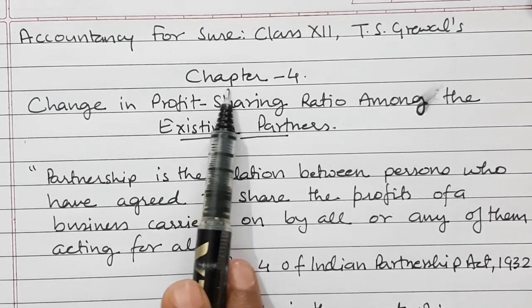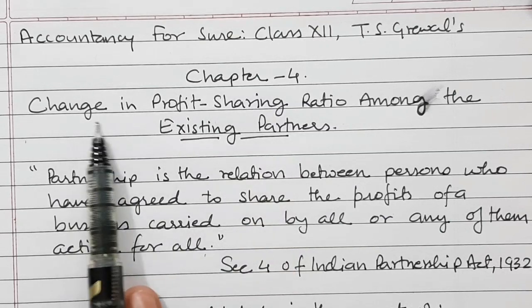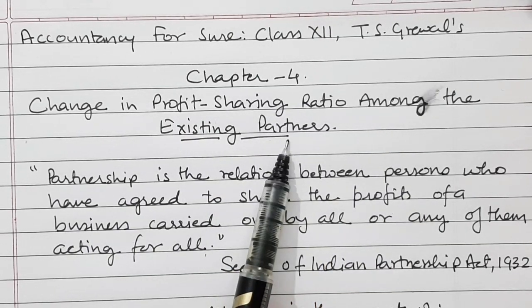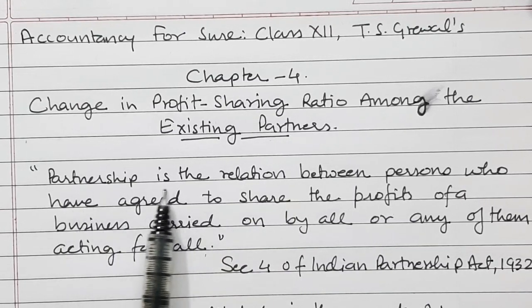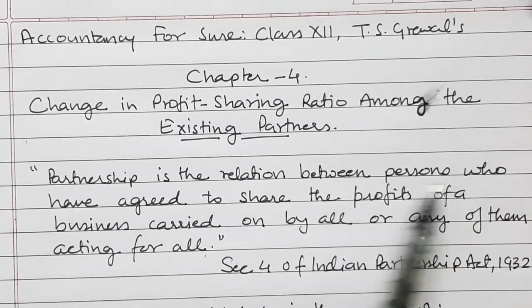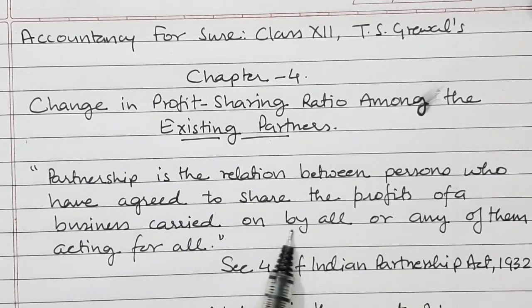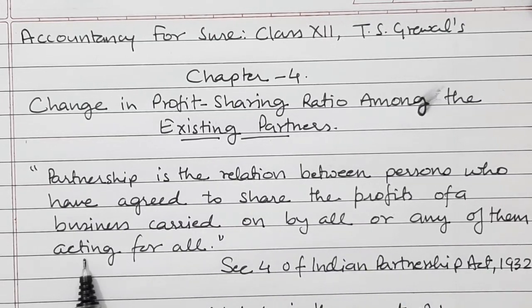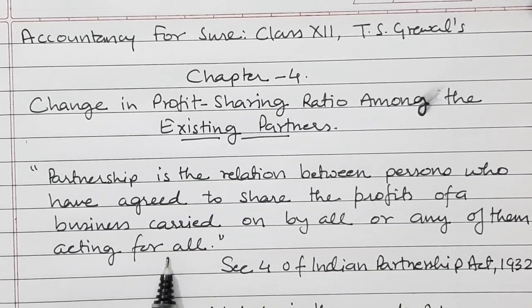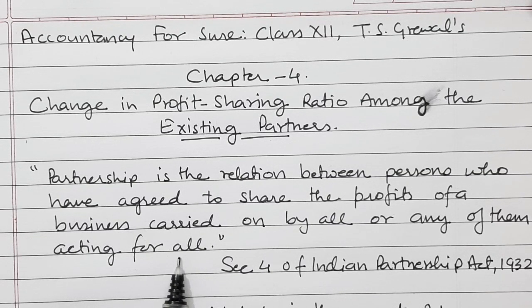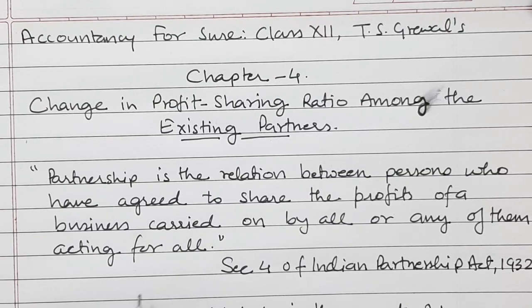Today we will study chapter 4 from T.S. Grewal, Change in Profit Sharing Ratio among the existing partners. As we already know, partnership is the relationship between persons who have agreed to share the profits of a business carried on by all or any of them acting for all. According to this definition, the partnership exists, but a firm is reconstituted.